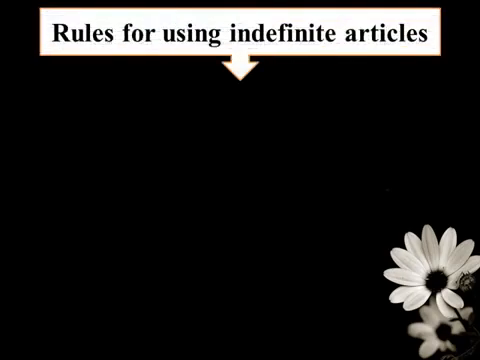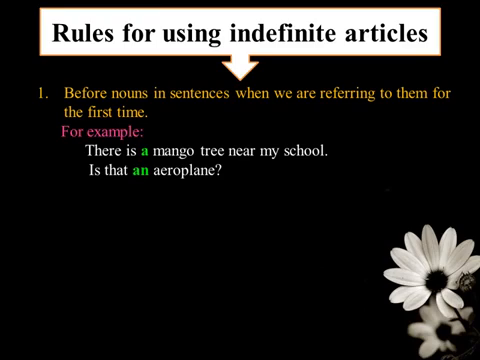Let us see some rules for using indefinite articles. The first rule is we use indefinite articles before the nouns in sentences when we are referring to them for the first time. For example, there is a mango tree near my school. Children, in this sentence, the word mango starts with the consonant sound and we are referring to the noun for the first time. So we have to use a before the noun.